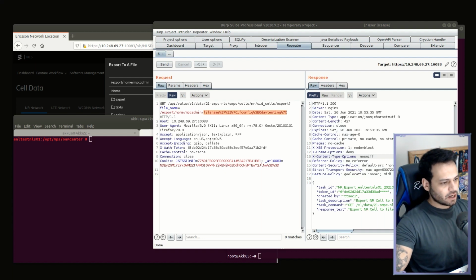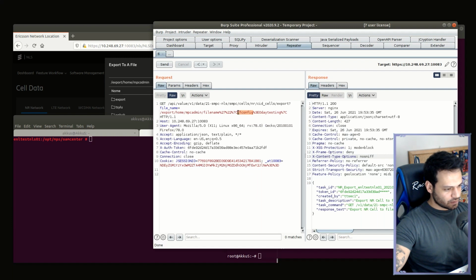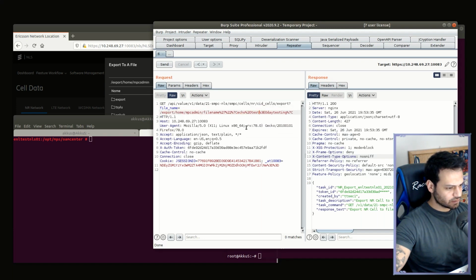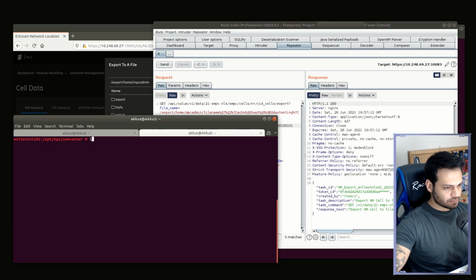So now we are able to inject commands on the bash. We need to check if there are any restricted characters. So I'm going to start by trying to create something with echo. First, I need to change ifconfig to echo. We can write anything, test or something, it doesn't matter.